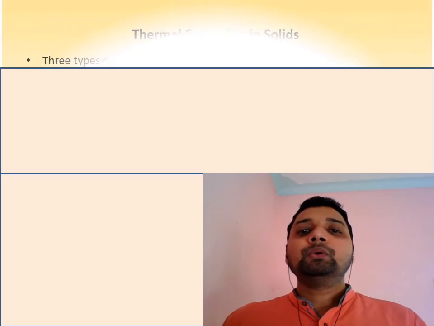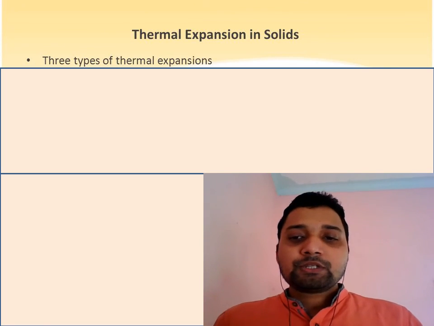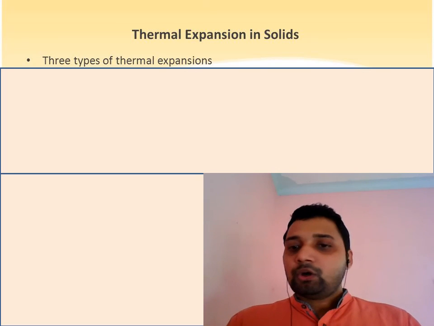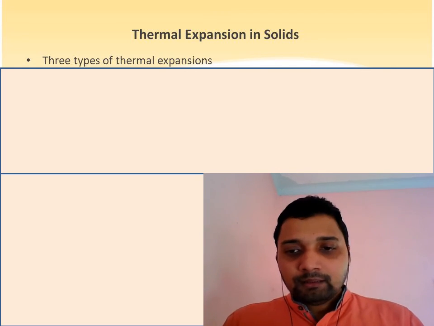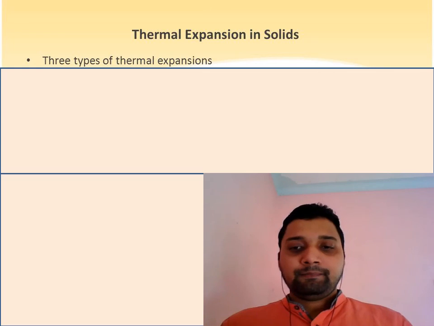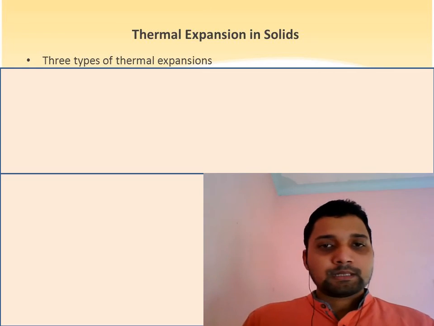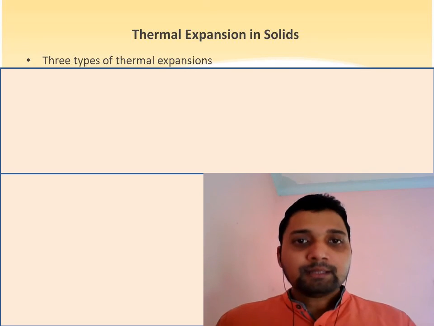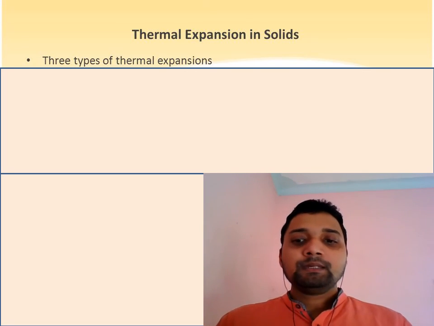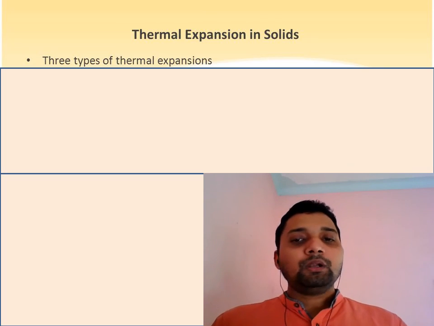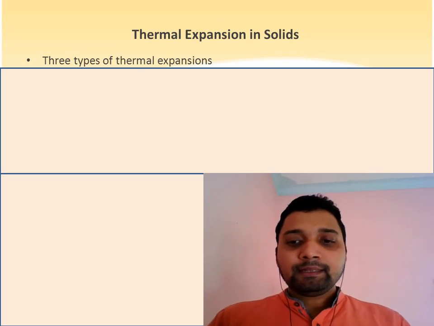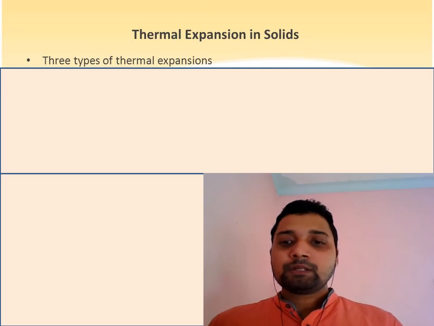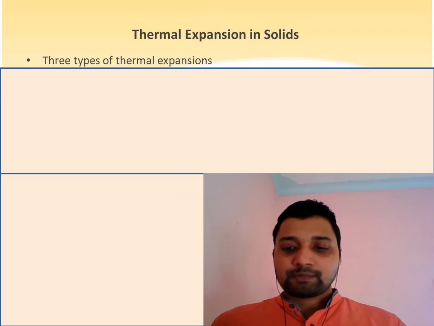Next, if we look here, thermal expansion in solids. A solid has length, area, and volume. What is area? The surface covered inside any boundary is called area, or the surface inside a matter is called area. And third, volume. Volume means the space occupied by any object. If only length increases, that is one type of expansion. If area increases, that is another type of expansion. If volume increases, that is another type of expansion.